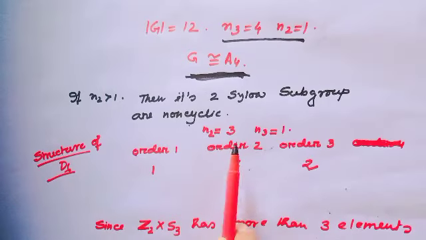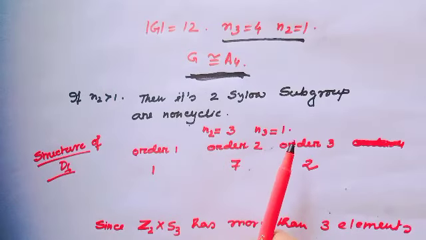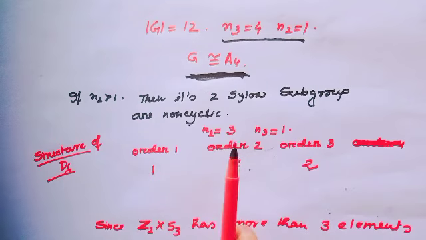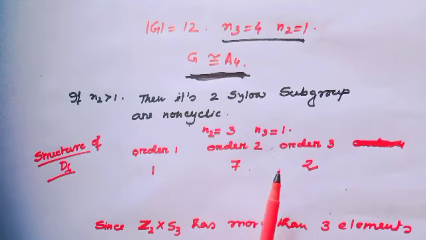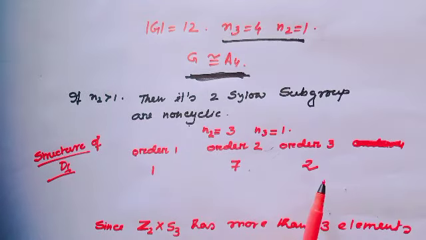When n2 equals 3 and n3 equals 1, then the group of order 2 here is non-cyclic. And in D6, we all know there exists 1 identity element, 7 elements of order 2, 2 elements of order 3, and no element of order 4, 6 and 12.